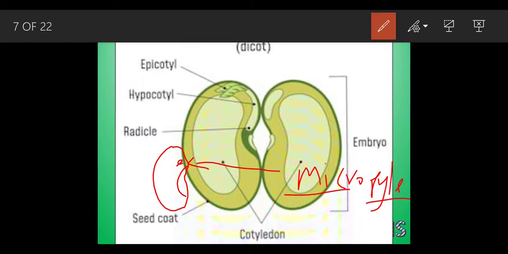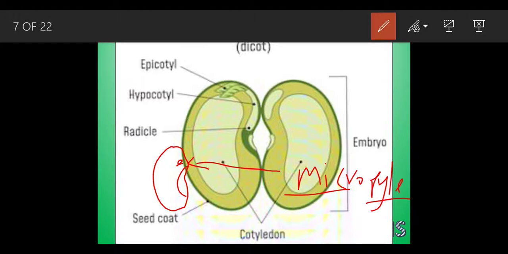What is the function of this micropyle? It is a tiny pore situated close to the hilum. It helps in soaking of the water. Whenever we sow the seed, at that time we water also. If the seed did not have this micropyle, how would it be possible for the seed to absorb the water? The function of this micropyle serves in two ways.